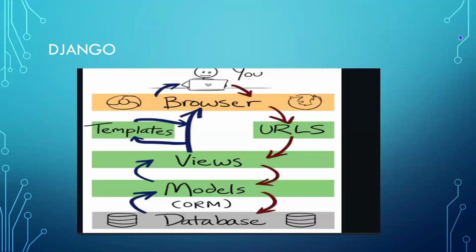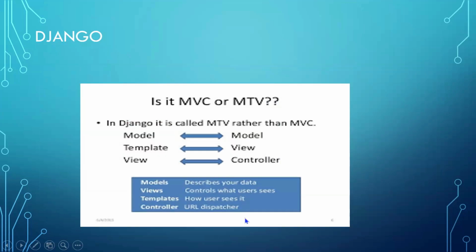So, as I said in this architecture, this is a URL dispatcher, and this is what the user is going to see in the web page. This view is going to control this web page, and this is going to describe your data. This is called model view controller. The model will be directly connected to my database. The view will be controlling my UI. And the template is what you are going to view. So this is the basic concept of the Django framework, MVC architecture.